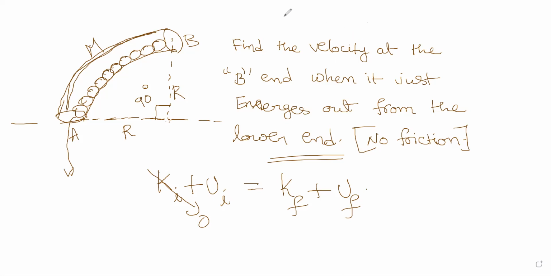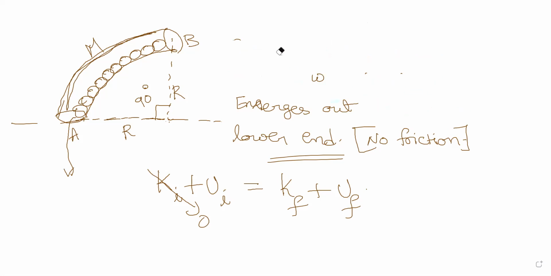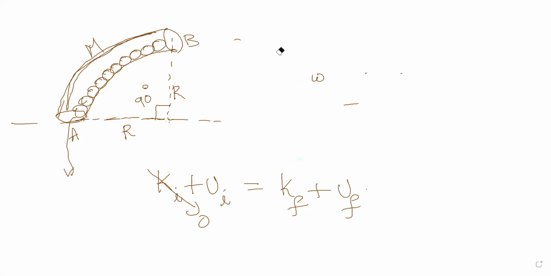Now I'll clear this question. I told you the U initial for a quarter arc or a circular arc, you can derive the same way as I did. So K initial is 0, U initial will be 2mgr divided by pi.